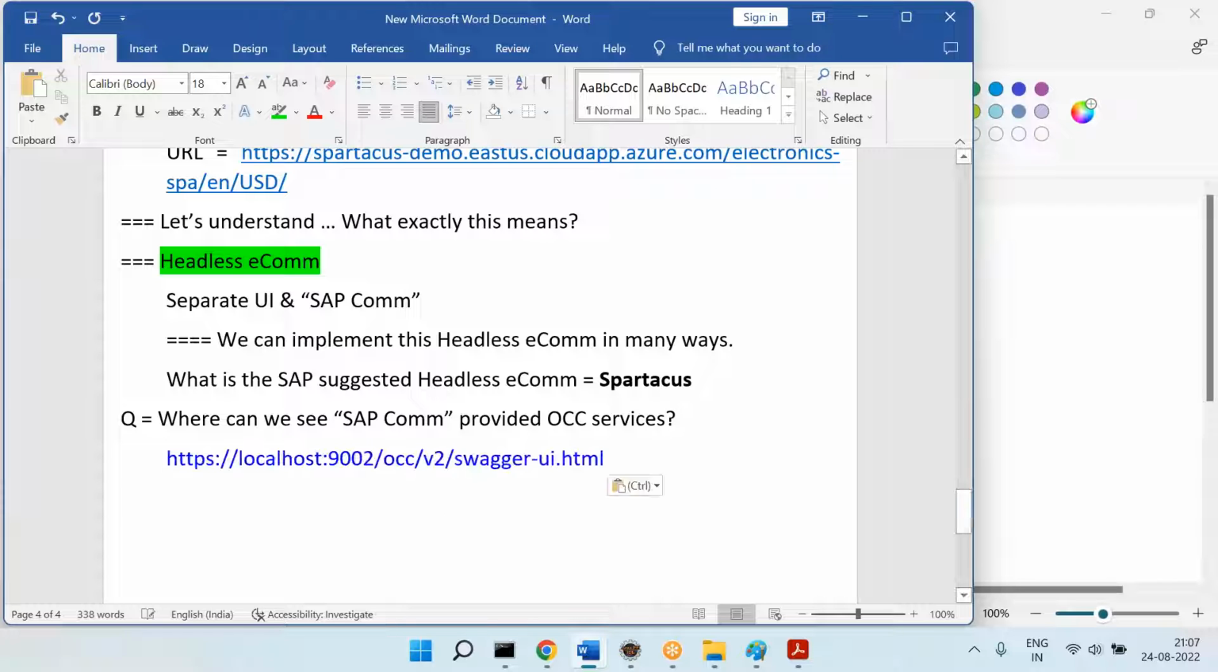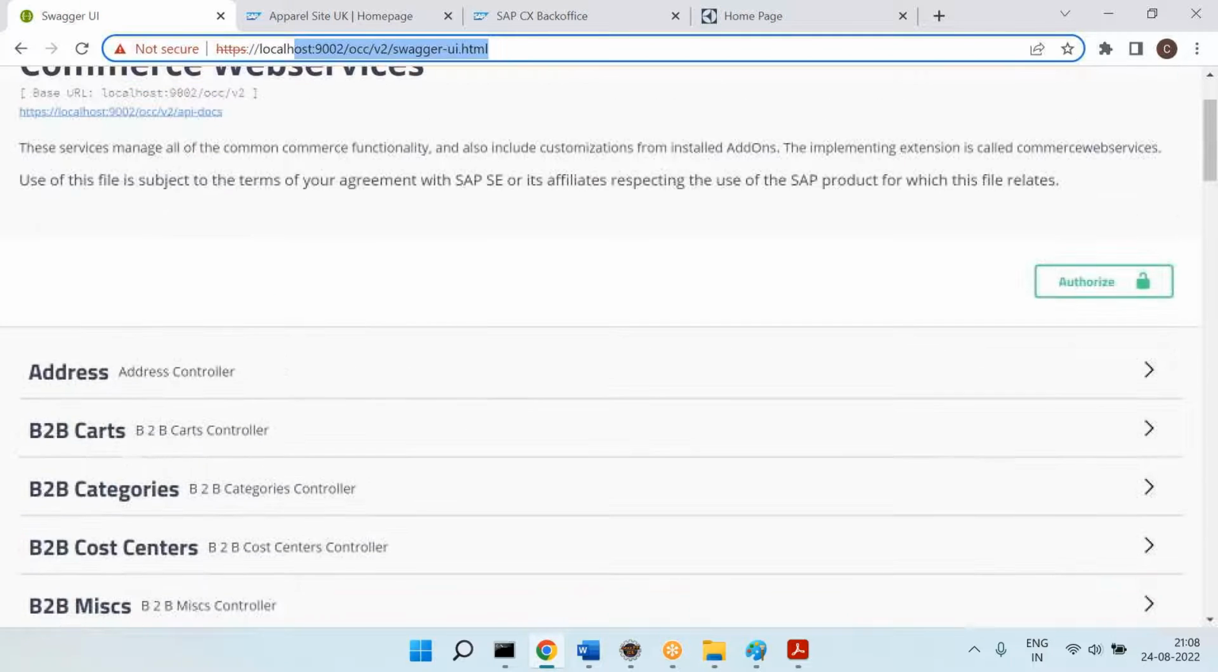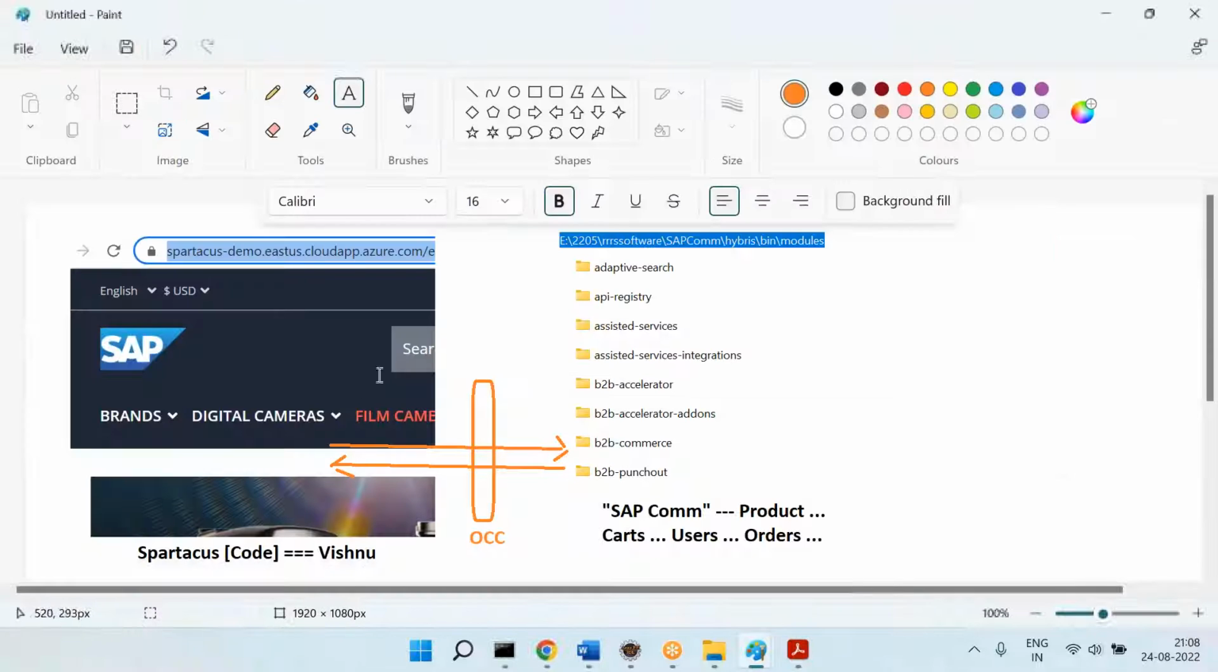So the answer is the Swagger URL. This is the URL. You don't need to do anything here. I already told you how to install, right? You install it and hit it. You will get the OCC services list. So these are all the OCC services available for us to exchange the data between commerce and the other system. The other system can be Spartacus or Marketing Cloud or something else. That is the biggest advantage with the OCC services.